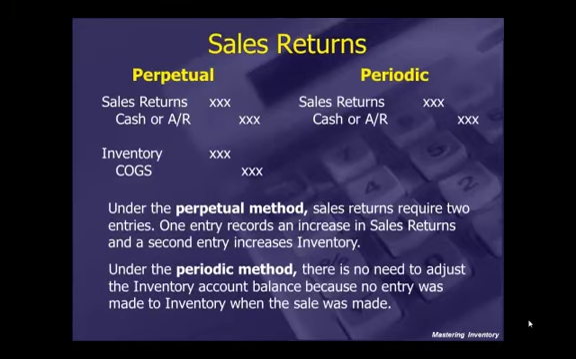Under periodic, we simply debit sales return, which has a normal debit balance. Contra sales means that it is the opposite of the sales account, which has sales revenue, has a credit balance. And we also credit cash or accounts receivable. We do not adjust the inventory account balance. No entry was made to inventory when the sale was made, therefore we're not making one now. Once again, we'll have to adjust inventory and the various accounts at year end.